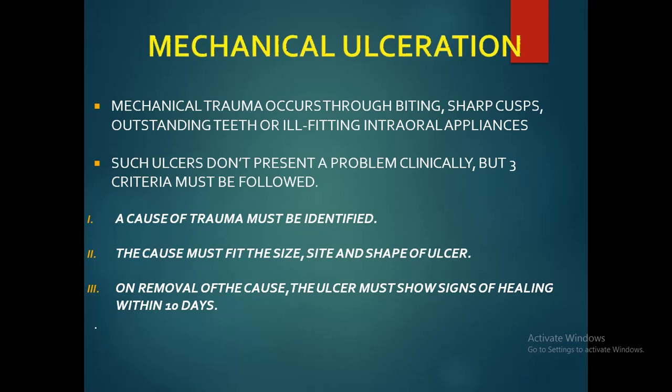Such ulcers do not present a problem clinically, but three criteria must be followed. One is the cause of trauma must be identified, whether it is due to a denture or a bite. The cause must fit the size, site and shape of the ulcer, and on removal of the cause, the ulcer must show signs of healing within 10 days.